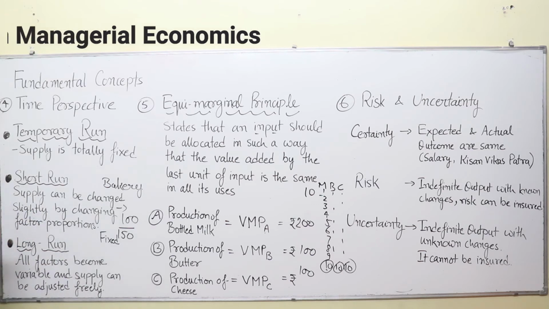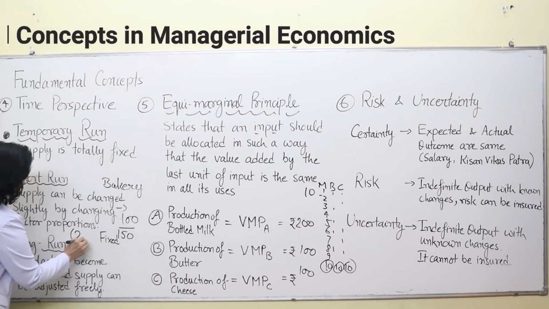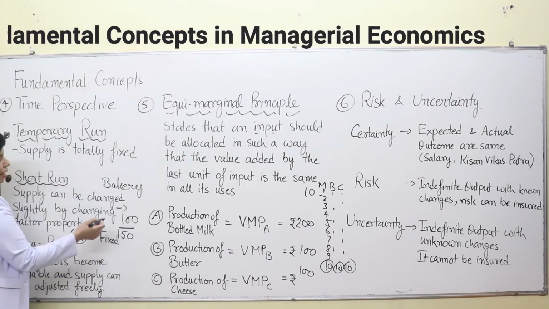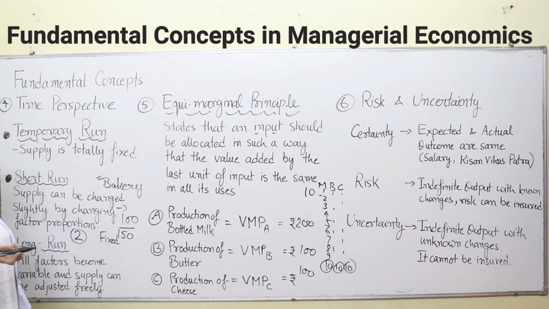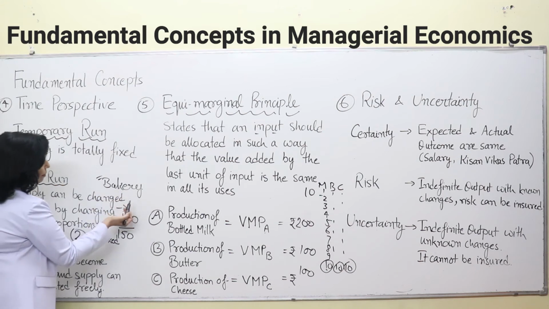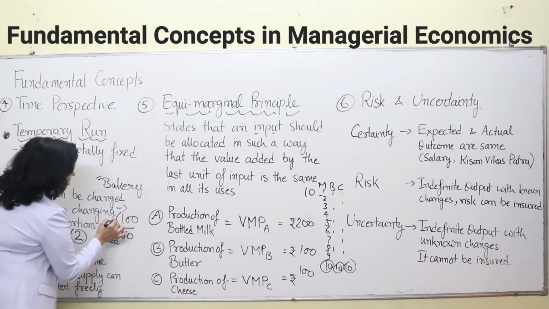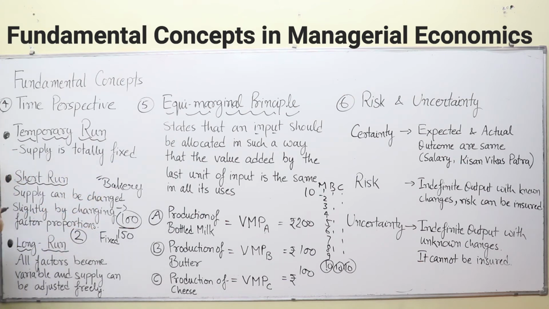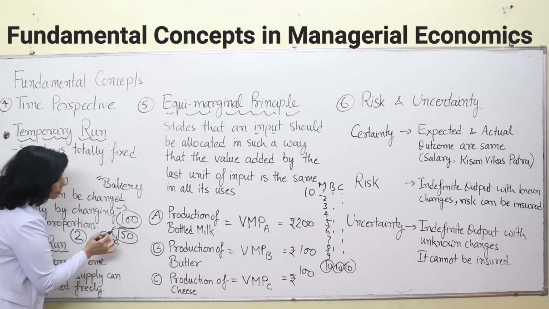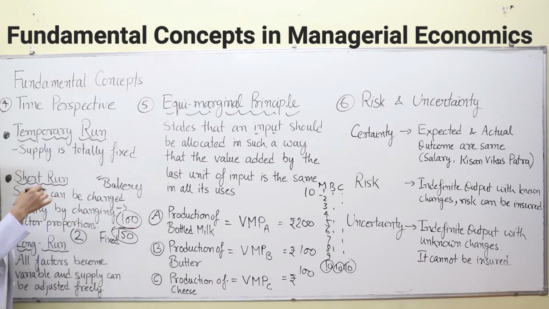If you have two machines for anything, I have taken this example over here. A bakery is a place where you bake your breads, biscuits, cream rolls, pizzas and everything. For example, a certain bakery bakes 100 packets of bread every day. Now if it needs to increase its production to 150 packets of bread per day, what can it do? It can engage some more workers on its available machines.